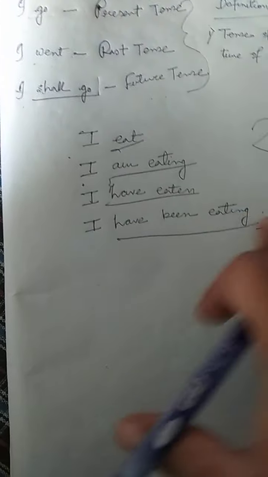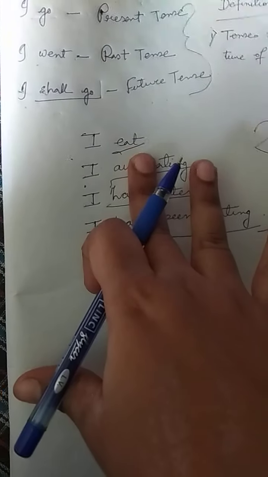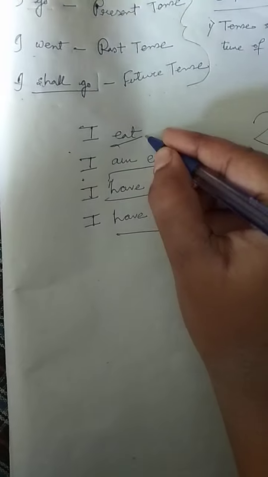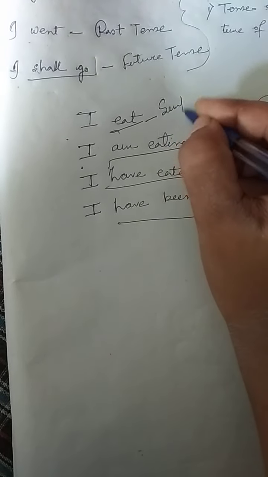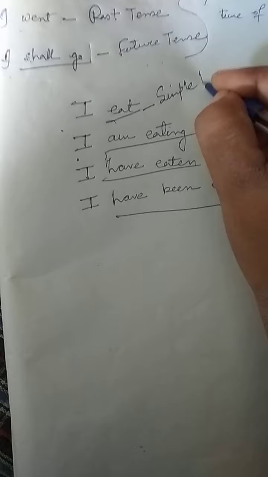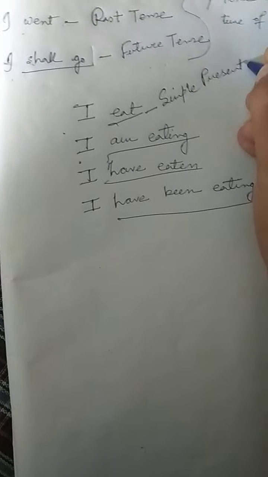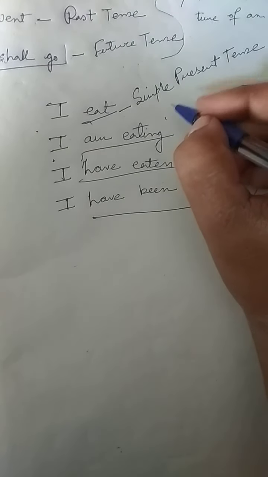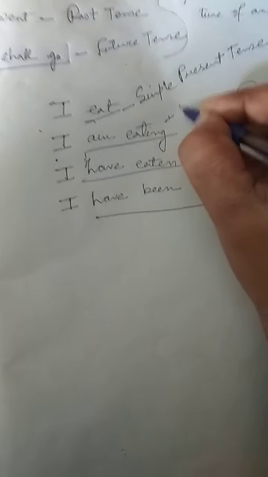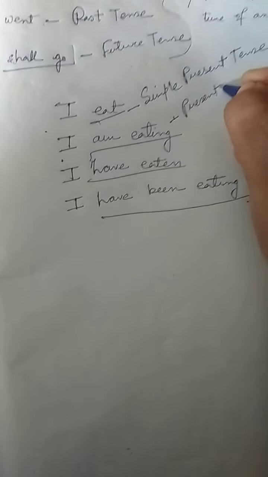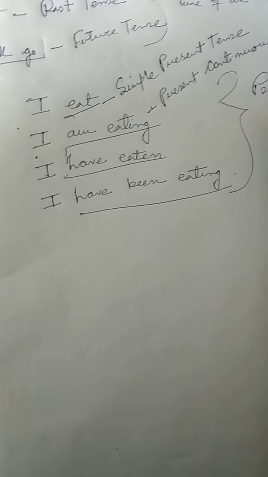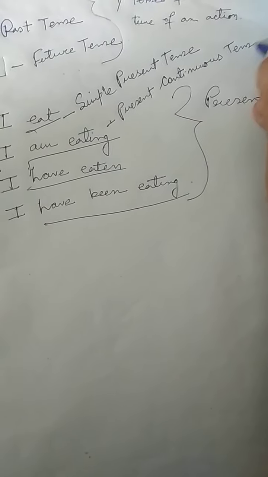So that means within each tense there are different subtypes. I eat is called simple present tense because here the action is simply mentioned. I am eating, when some action is continuing in the present, we use present continuous tense.